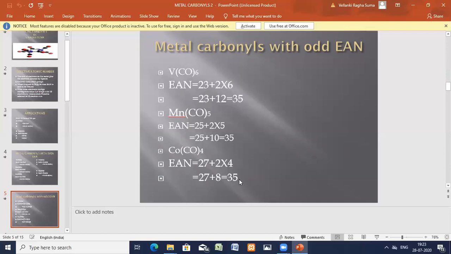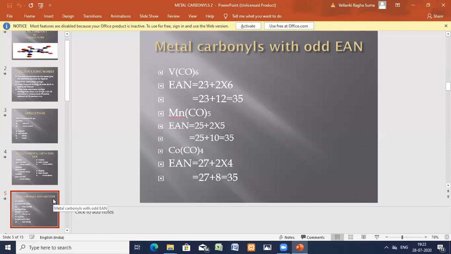Okay, so therefore these are all stable. Even these three, although they're having odd EAN, they are almost equal to the inert gas atomic number, krypton. Therefore these are stable, but here 35, an odd electron, is there. Therefore these are paramagnetic in nature.